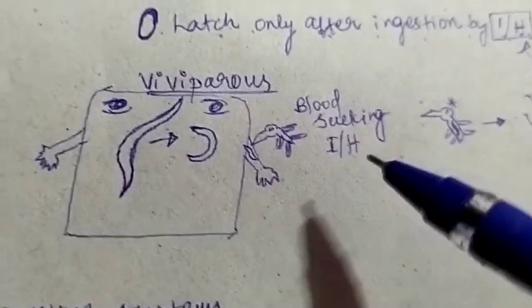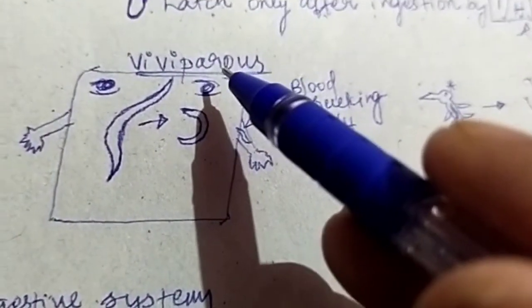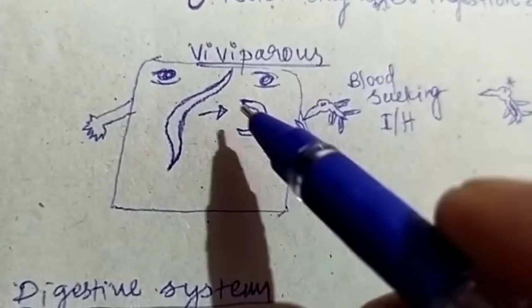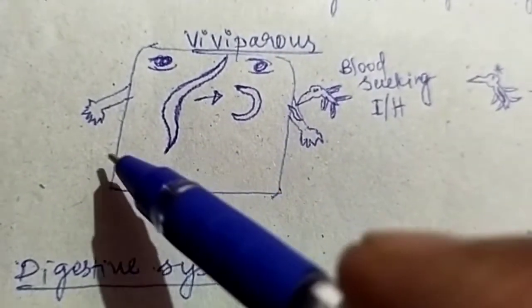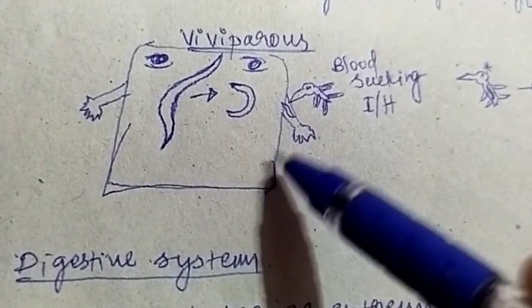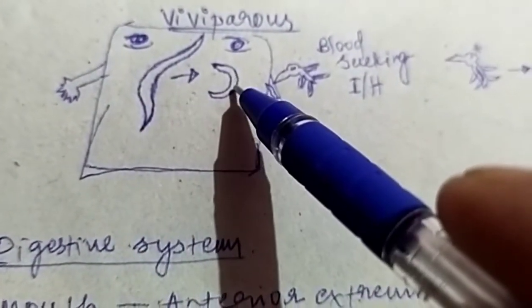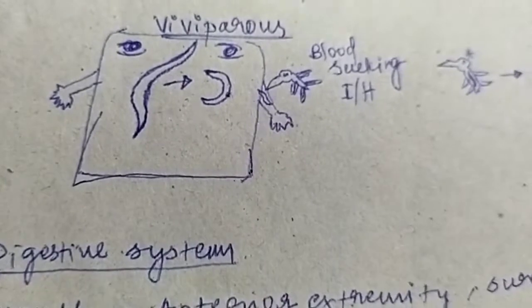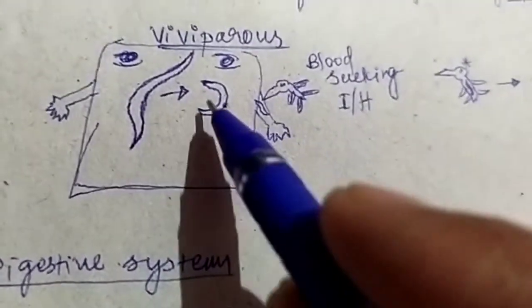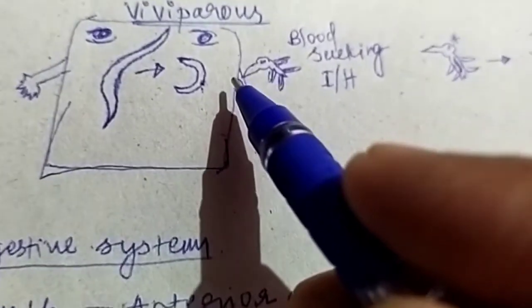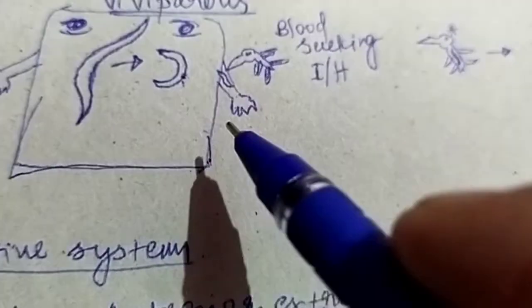Now, another mode of life cycle in the indirect life cycle is that of viviparous nematodes, which means that in the host the adult female nematode will give birth to the larva directly without laying the eggs, and these larvae will migrate into the body and reach the circulatory system.